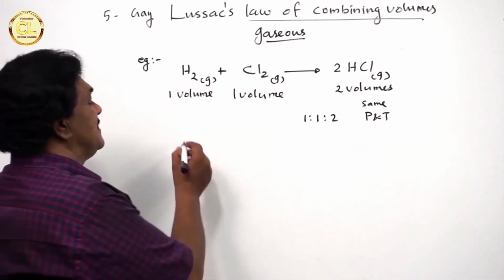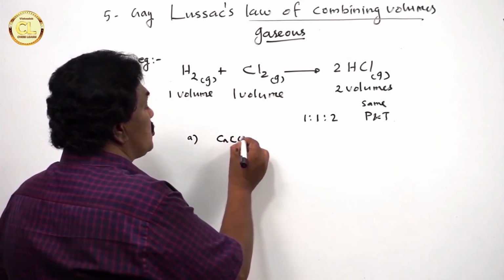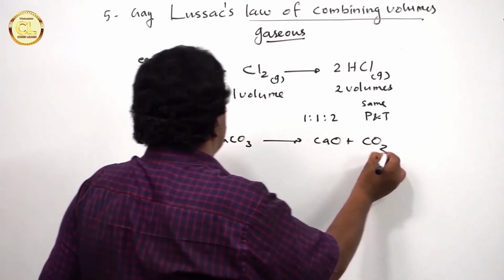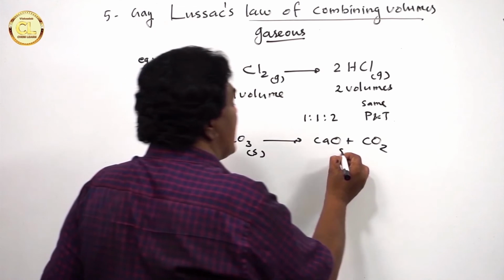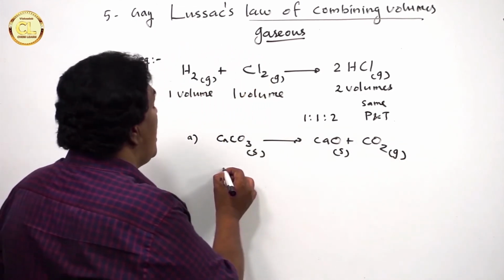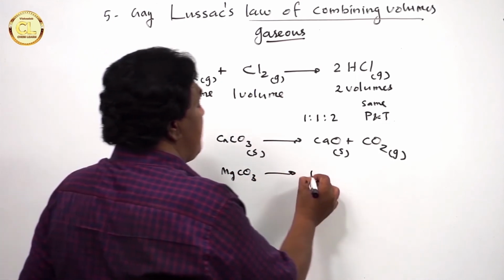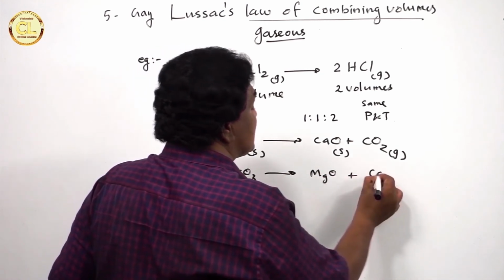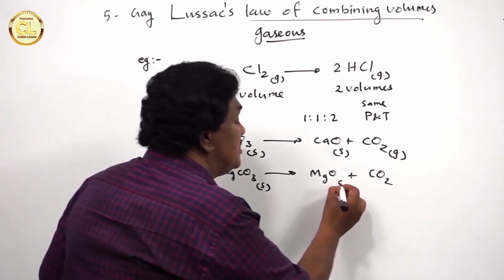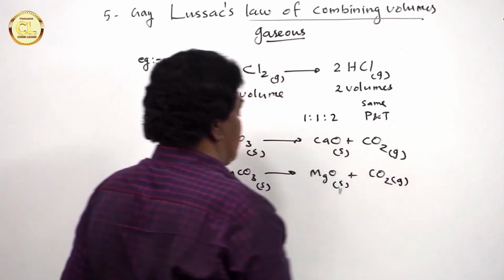See, let us check an example. A: CaCO3 gives CaO plus CO2. See, calcium carbonate is a solid, calcium oxide is a solid, and carbon dioxide is a gas. Another example, B: magnesium carbonate gives MgO plus CO2. Magnesium carbonate is a solid, magnesium oxide is a solid, and carbon dioxide is a gas.